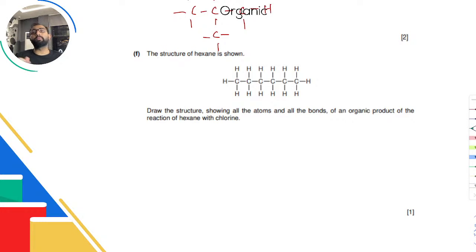You can substitute more. You can do 2, 3, 10, it's your choice. Yes, the more you replace, the lower the chance of that product forming. Okay, but it will form. You can even get one where all the hydrogens are replaced with chlorine. It will form, but the chances of it forming are low. Okay, so yeah, you can just replace all of that, and there you go. You will be able to get that.